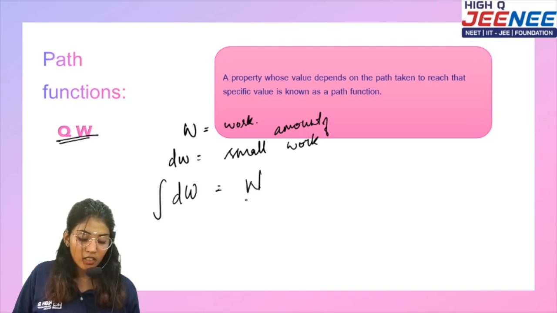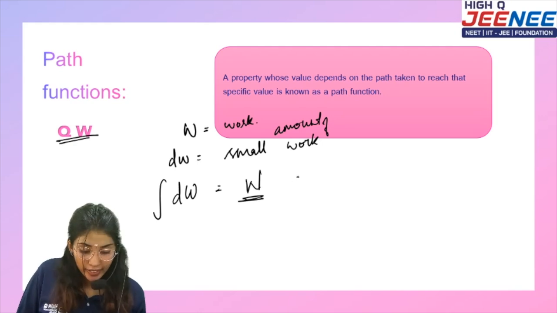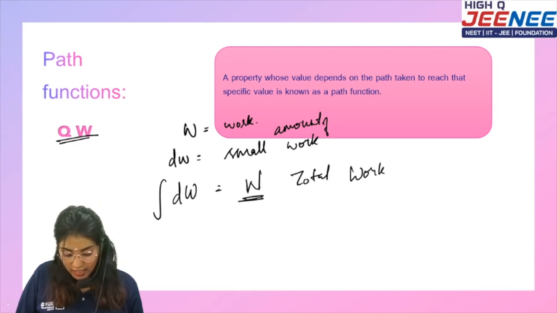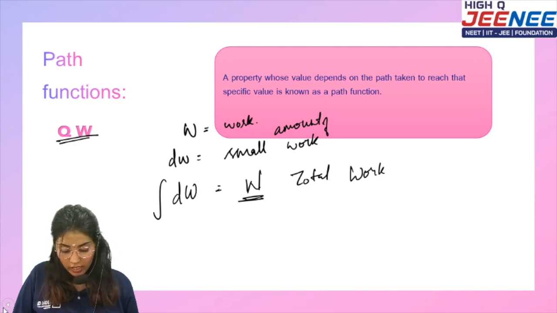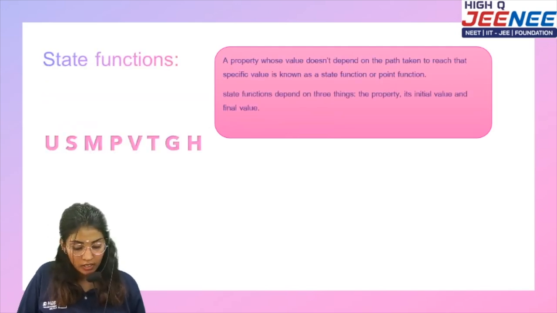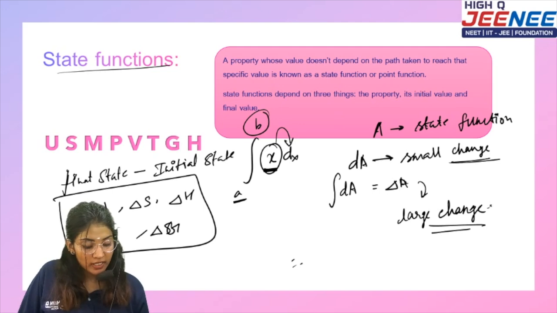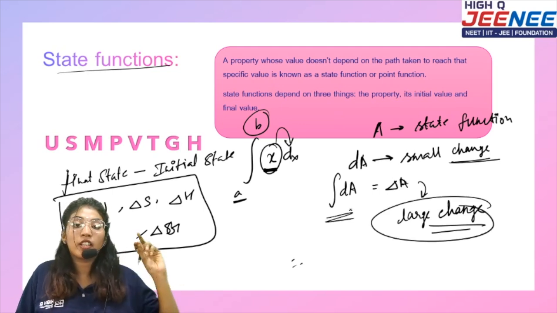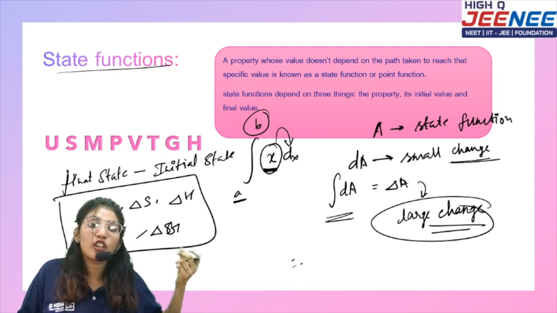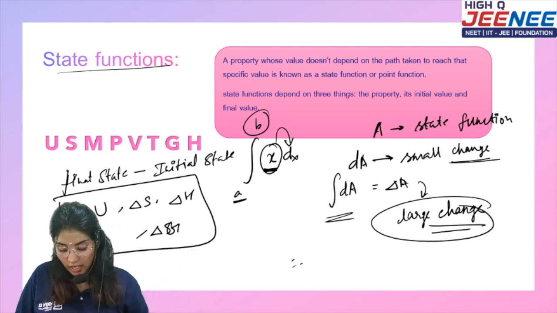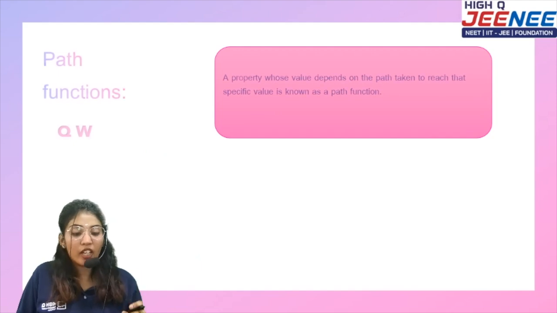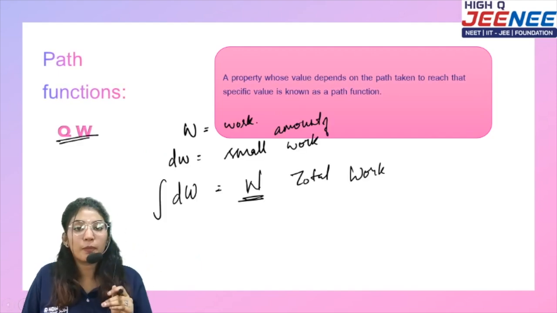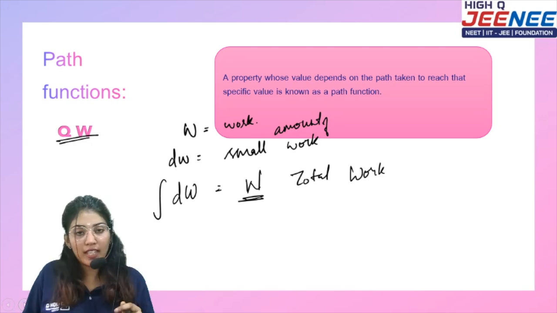I'll get W itself, the total work. Whereas in the last case, what did we see? We got only the change. When I integrated a small value there, I got a larger value for the change, the delta value. But here I get an absolute value. Correct? So this is the difference between the path function and the state function.